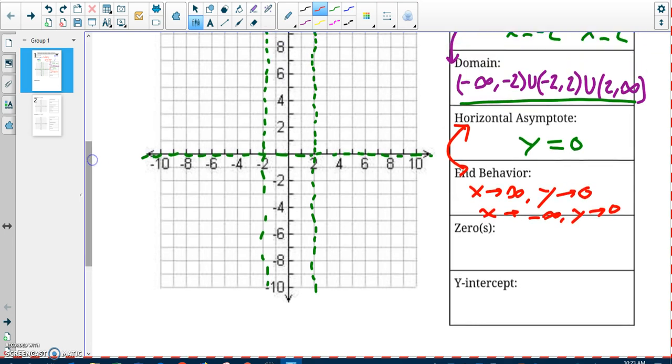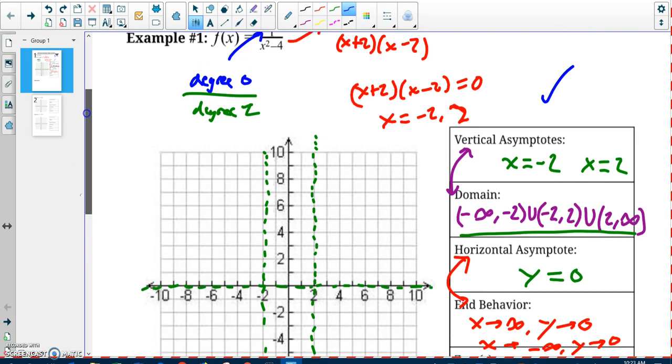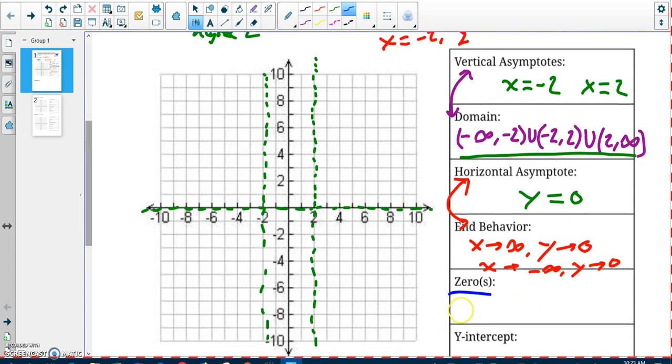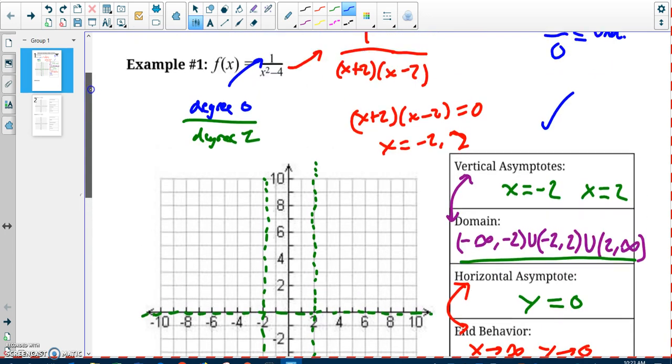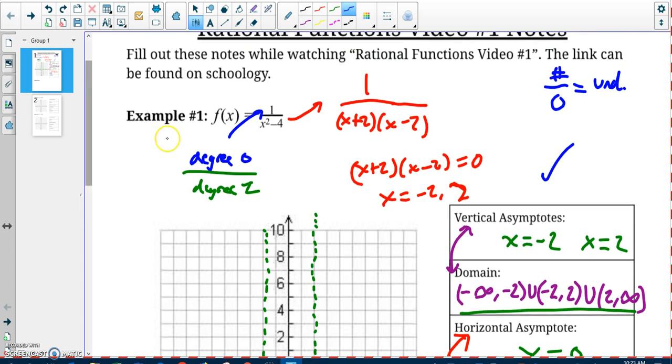Couple other things that we've done for a lot of different functions. Zeros are a fancy name for x-intercepts. If you want to find an x-intercept, remember you make y 0. Coming back up here, let's do it over here. When does 1 divided by x squared minus 4 equal 0? That can't happen. 1 divided by something can't be 0. And that means there's no y-intercept.